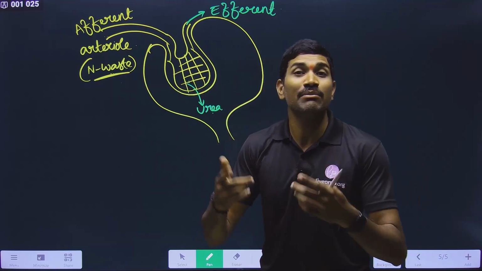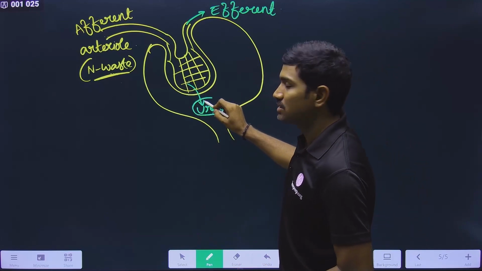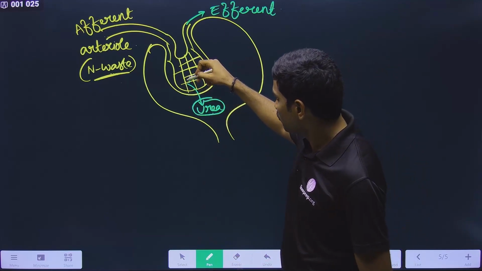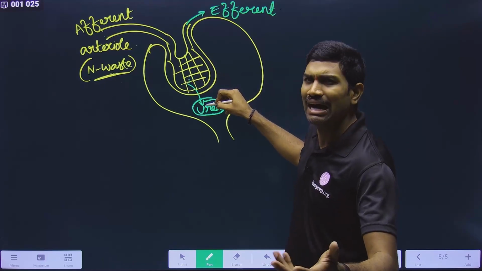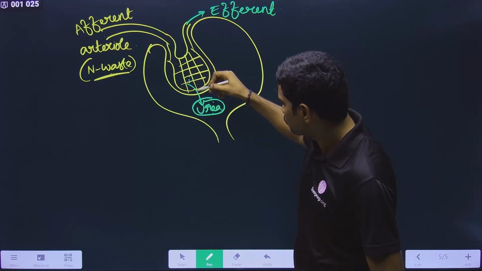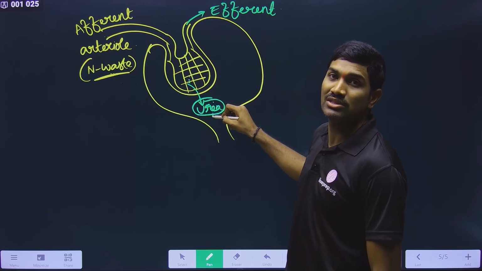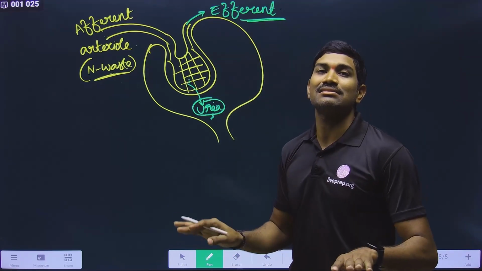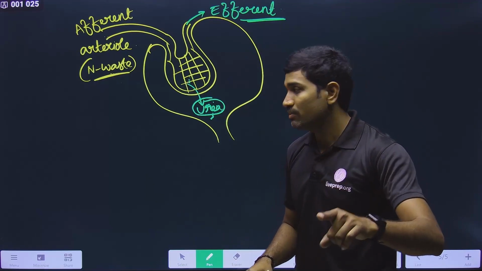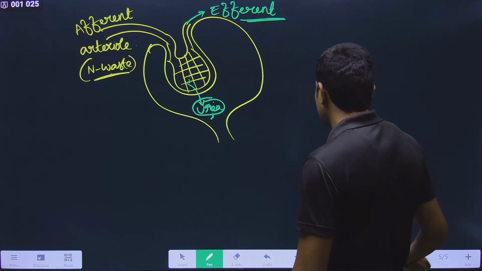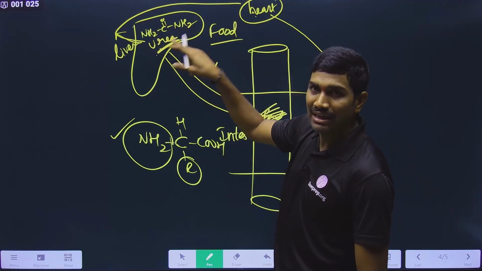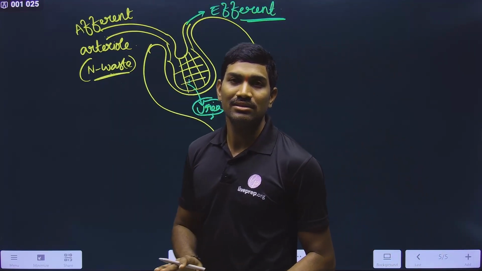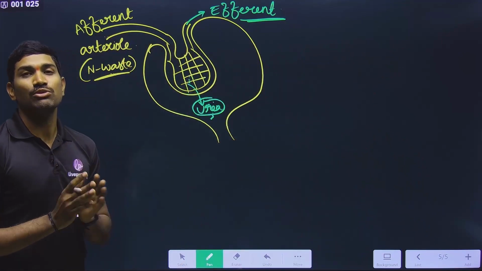What is the main aim of the filtration? Removal of the waste from the blood, so that this waste material, called urea or any other nitrogenous waste, goes into the lumen of the Bowman's capsule, so that the efferent arteriole has less concentration. In this way, the nitrogenous waste produced by the liver is removed by the kidneys. This is the ultimate conclusion that you need to understand.